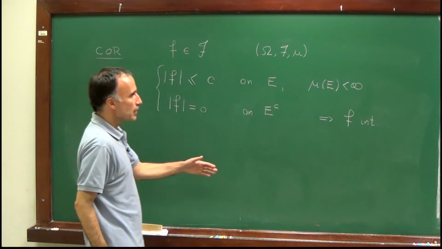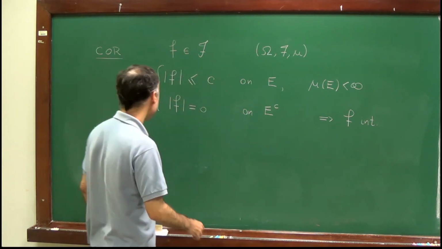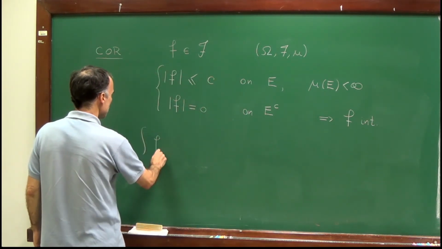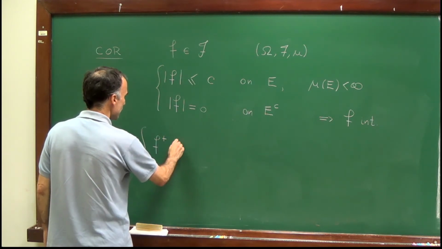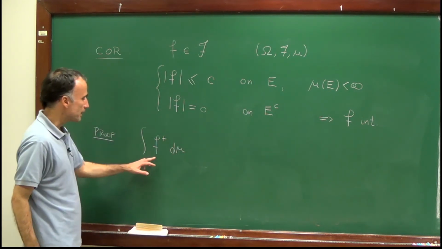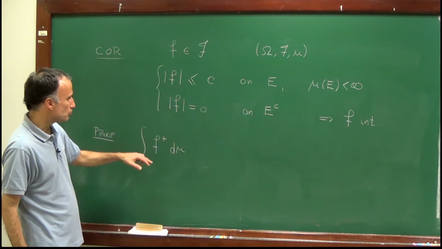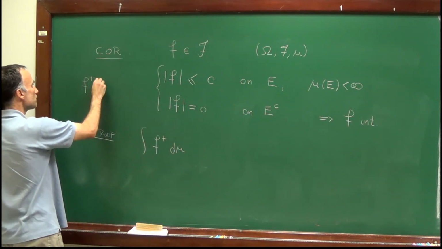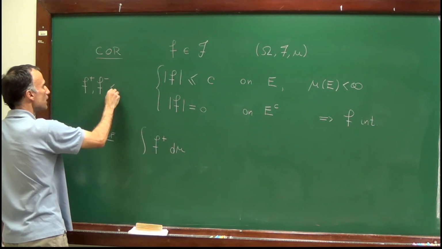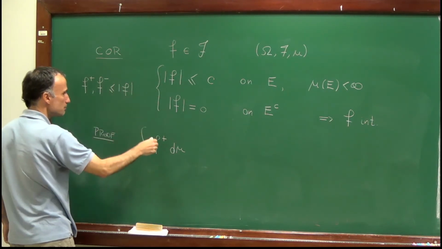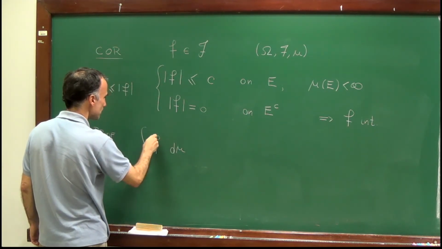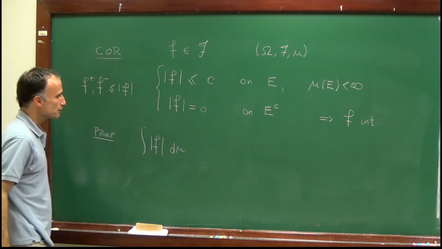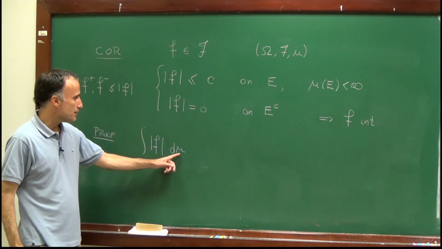Well, to show that f is integrable, we have to bound the integral of the positive part and the integral of the negative part. But since the negative part and the positive part are both bounded by the absolute value, it's enough to show that the absolute value of the function is integrable.